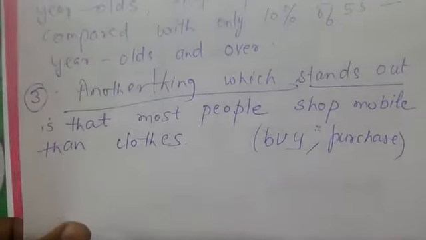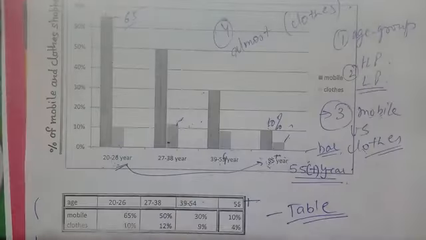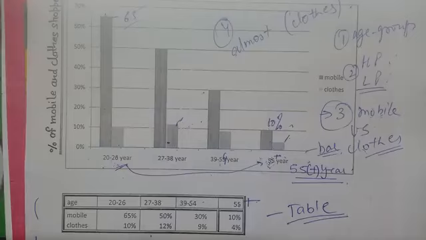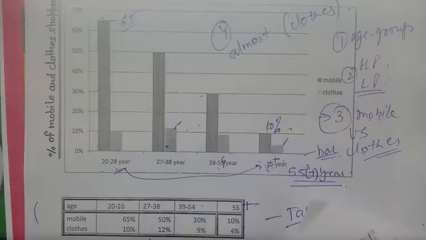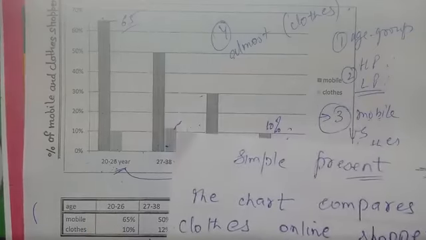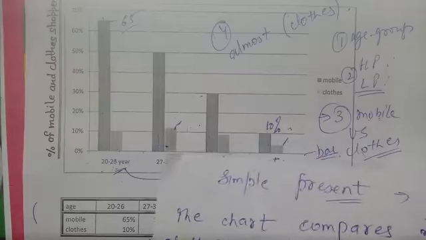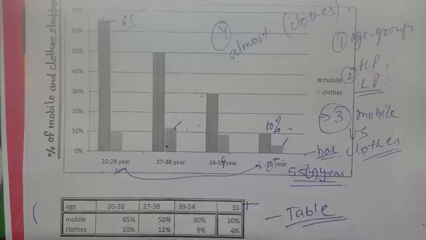Simple present we are working. Fourth, let's maintain what we have to do. So we can go with the percentage also. What is the percentage here? For example, we can say that 65% shop by mobile. And what's the percentage for clothes of the same age group? That is 10%, which is just in front of you.